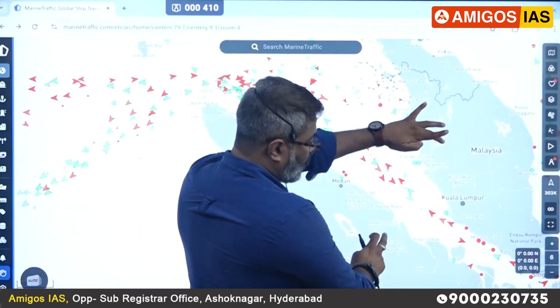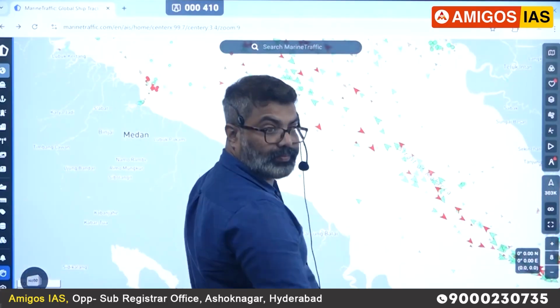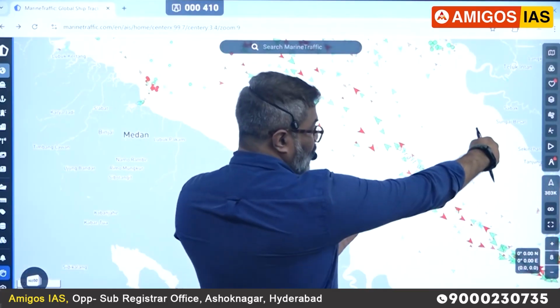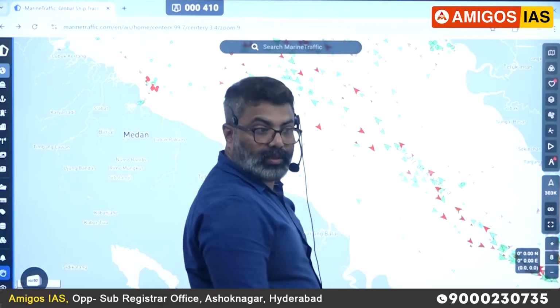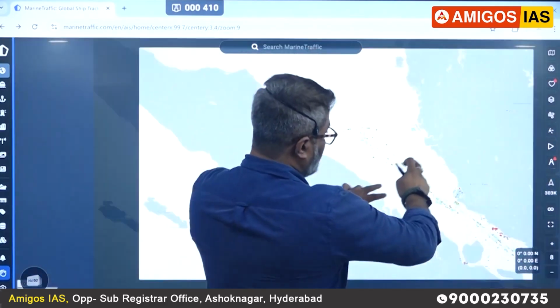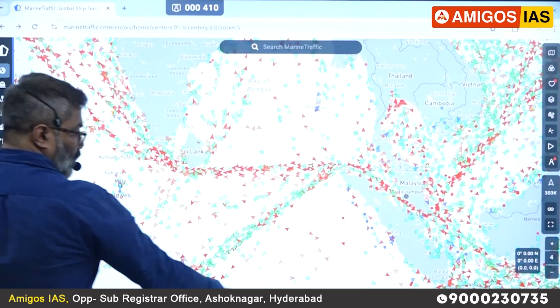Here, I am talking about this. Okay, Malacca route. Okay, here it is shallow on either side. Only deep in the center here. Okay. So third one you write.